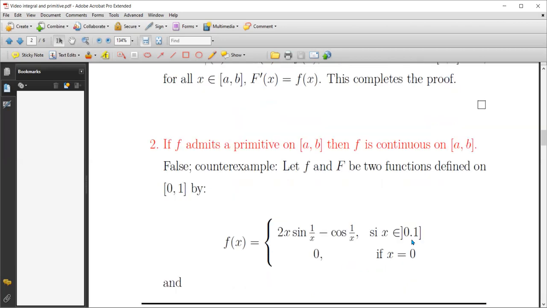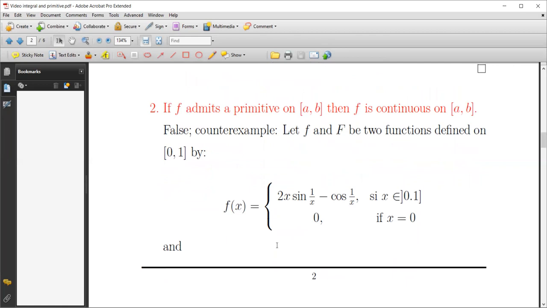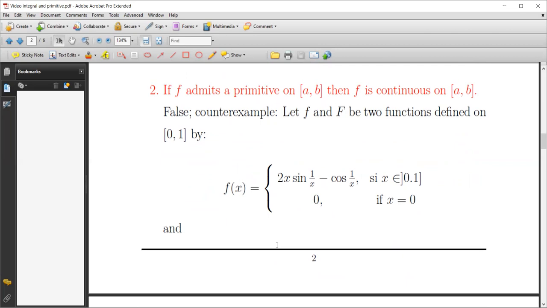It is sufficient to give an example of a function which admits a primitive, but is not continuous. So we define this function f of x, which is equal to x sine 1 over x minus cosine 1 over x if x belongs to the interval (0, 1], and is equal to 0 if x equals 0.